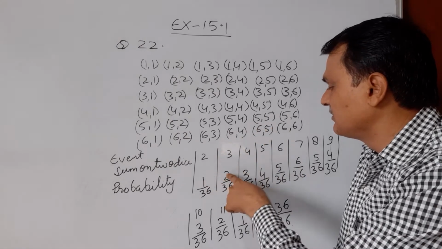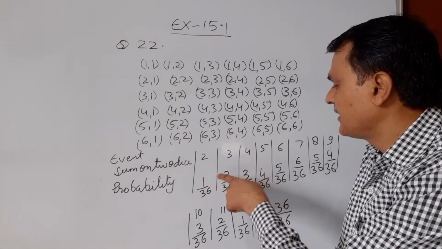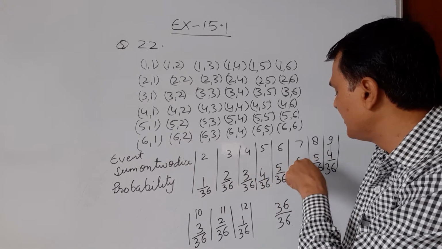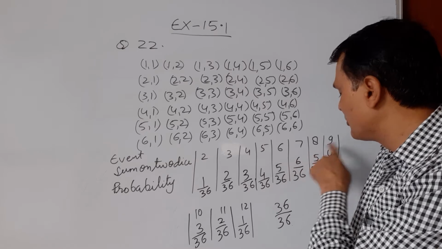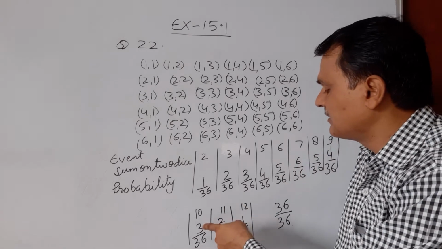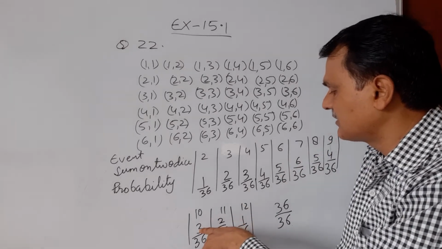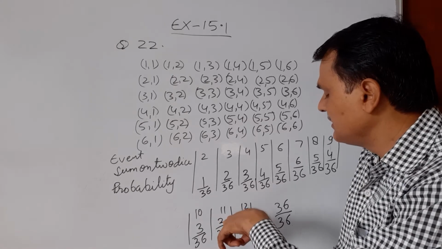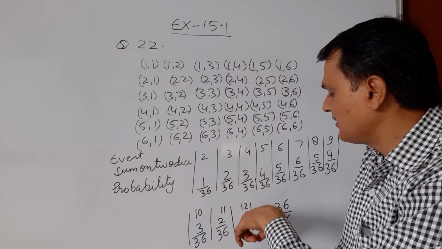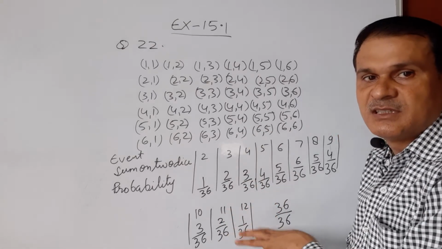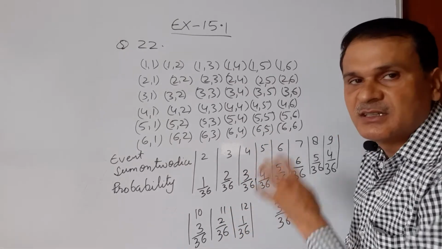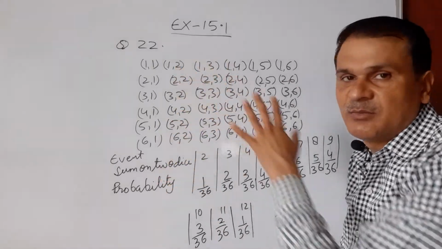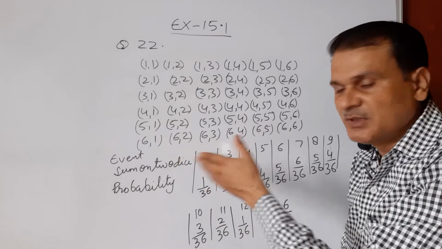The probabilities of all these events add up cumulatively: 1, 3, 6, 10, 15, 21, 26, 30, 33, 35 and 36. The total probability is 36 upon 36. So this is the answer of question number 22.